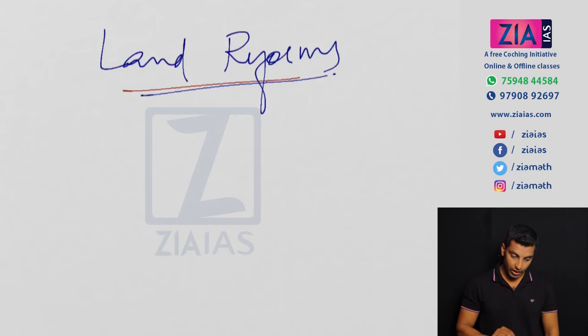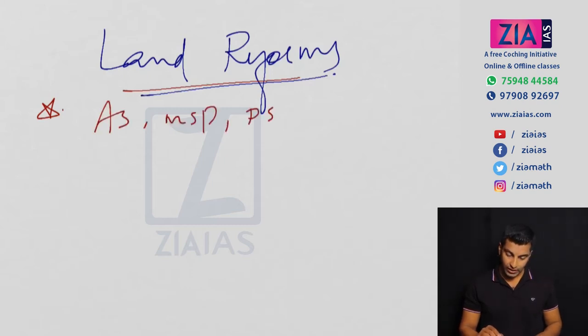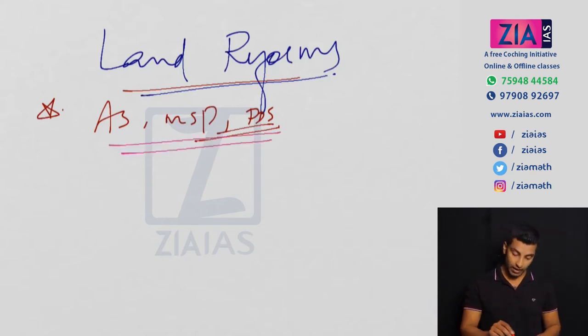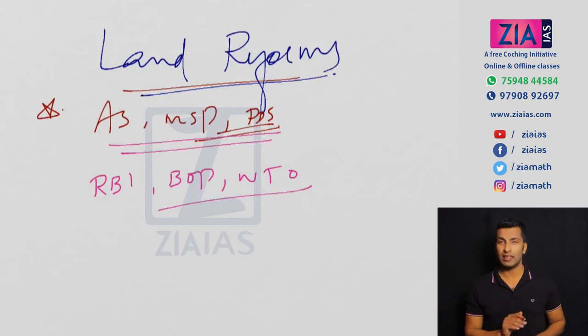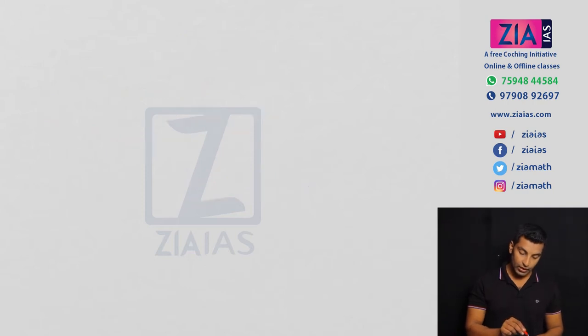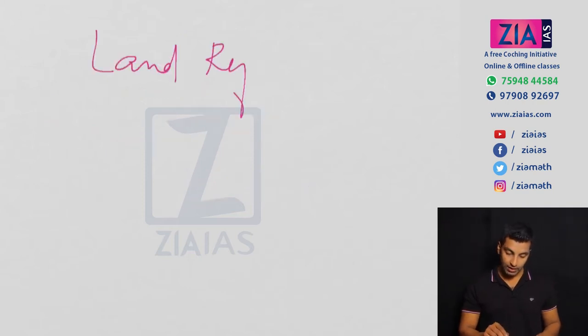So one of the most important topics from economy. Now apart from that, topics like agricultural subsidies, MSP, PDS, food security, etc. we will discuss in the coming sessions. Apart from all these, the conventional topics in economy like RBI, BOP, WTO, human development, etc. are all very important, and we will do that in time. All those things will be covered, but here let's focus on this particular topic, land reforms.